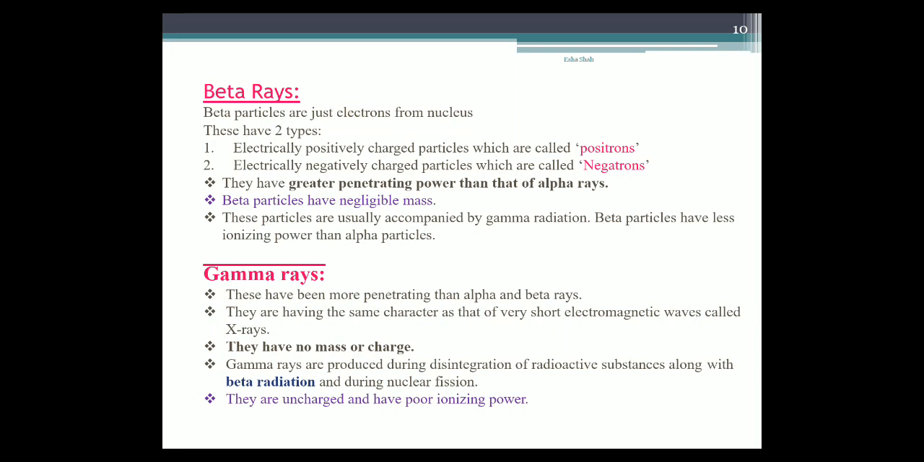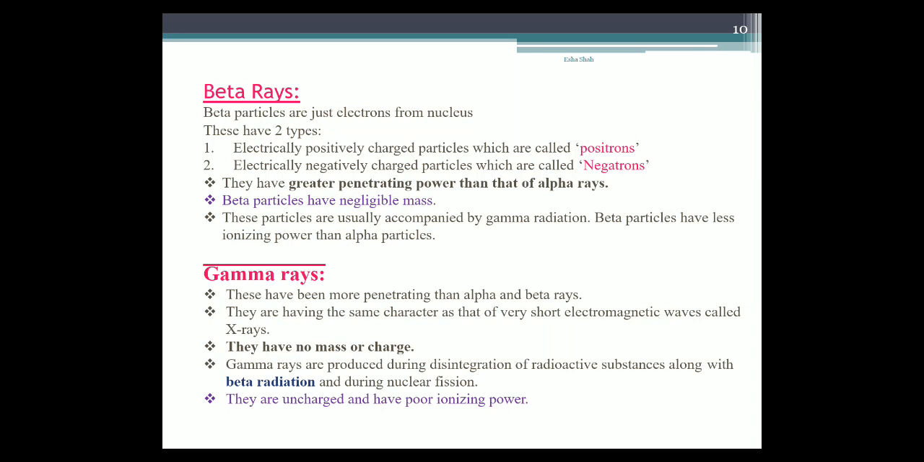Okay, last ray, gamma ray, and very important, that is the most useful radiation for medical purposes. These are higher in energy than X-rays and therefore have high penetrability. Also the most dangerous radiation in comparison with alpha and beta. Alpha and beta are particles but gamma is a ray. Keep this in mind. They are more penetrating than alpha and beta rays. They have the same character as very short electromagnetic waves called X-rays.